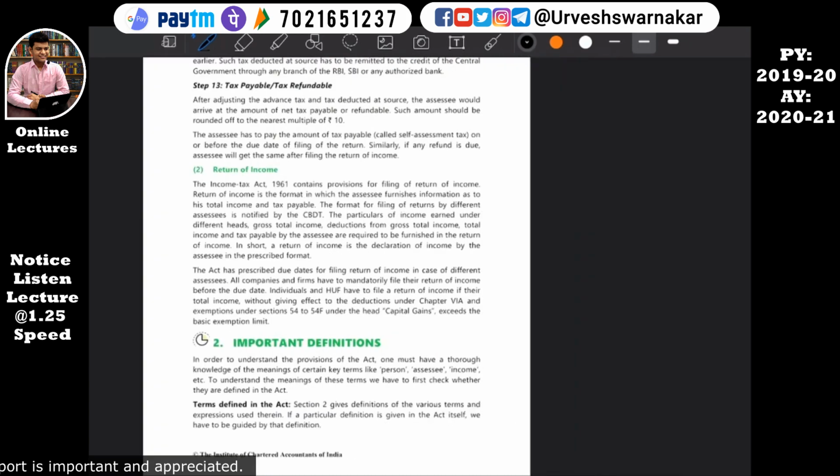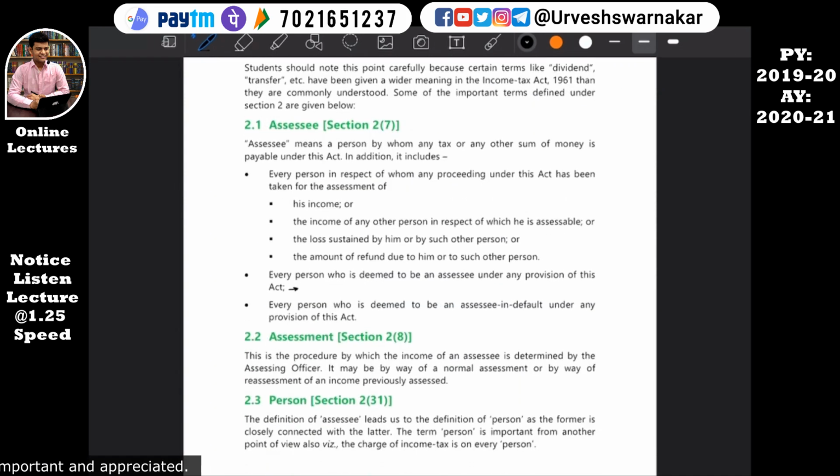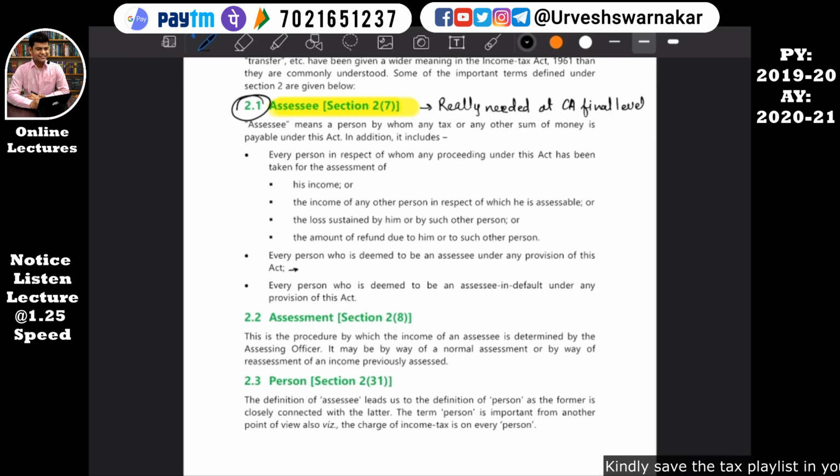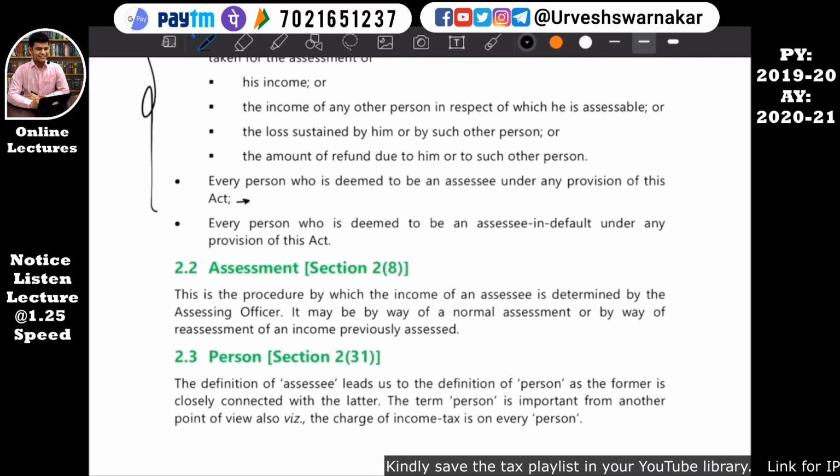We are here at important definitions. The assessee definition over here is a definition that is really needed at CA Final level. You will study this definition in detail there in the assessment procedure chapter. So we do not need to stress it over here. Few things you have to study at another level.